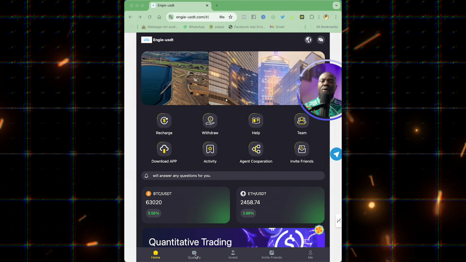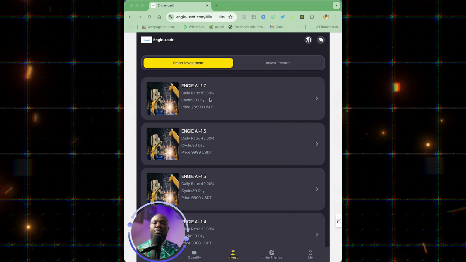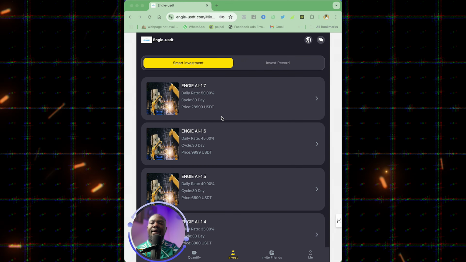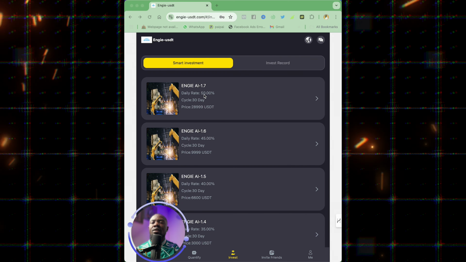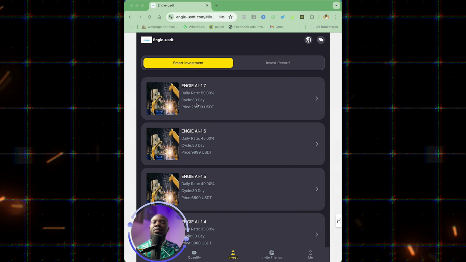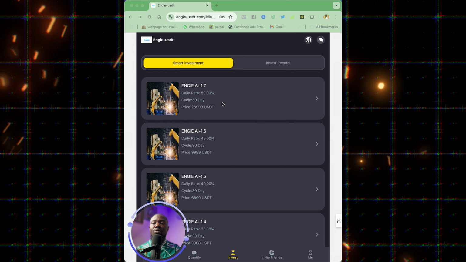So you can come to where we have invest. So the first plan is AI 1.7. You are going to invest $28,999, and you are going to be getting 50% of your initial deposit for a complete 30 days. So that is the duration for this particular plan, which is kind of way too high.